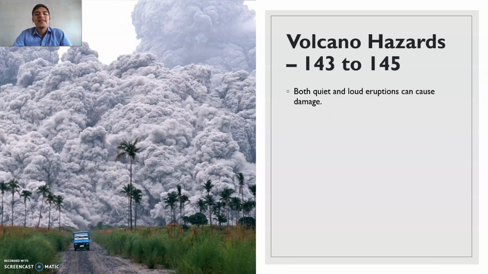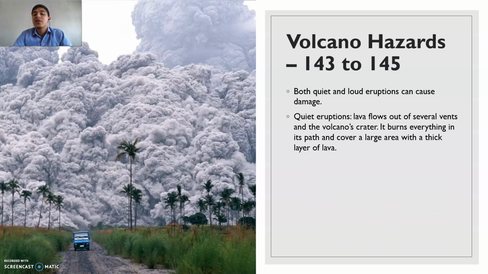So both quiet and loud eruptions can cause damage. But of course, the damage that they are going to cause are quite different. In quiet eruptions, lava flows out of several vents and the volcano's crater. It burns everything in its path and covers a large area with a thick layer of lava.